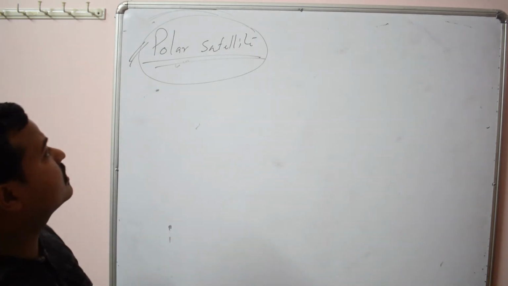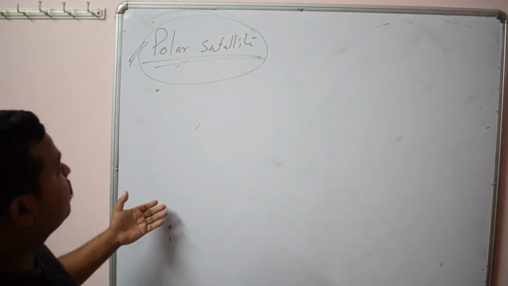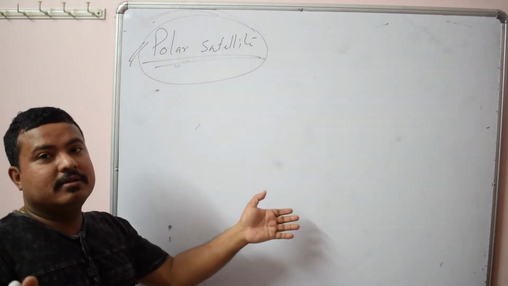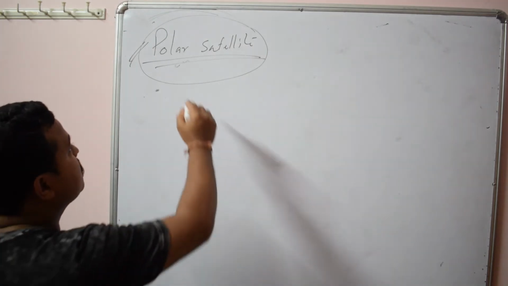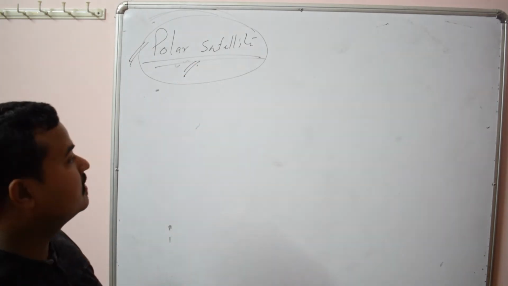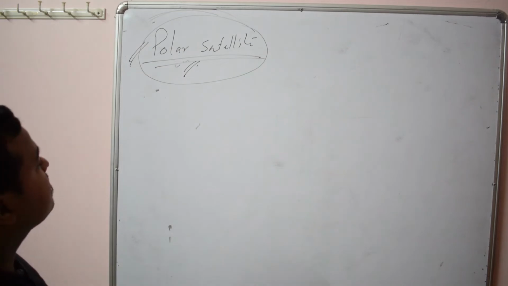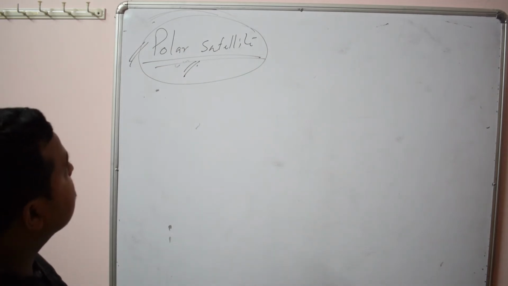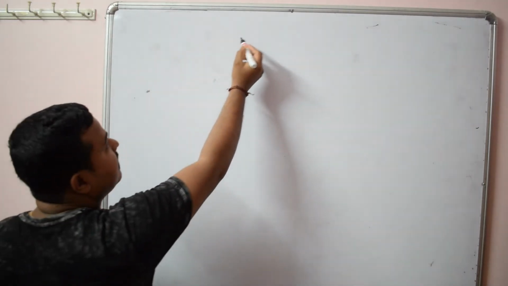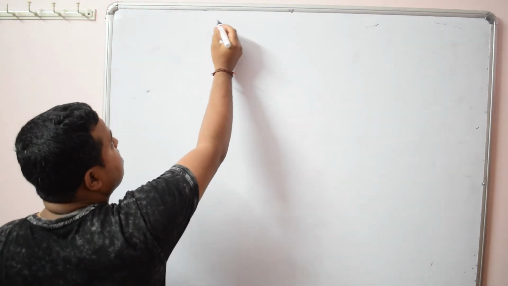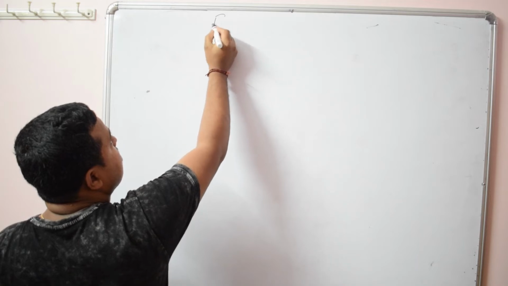Say for weather forecasting, we use this to find the area of a flood affected region or the area of a dense forest. We can use polar satellites. So these are some of the points about satellites. Okay, now we can make a list of the formulas of today's discussion.